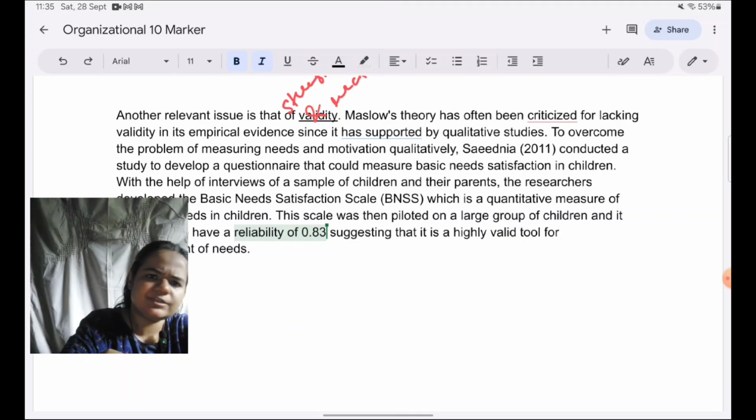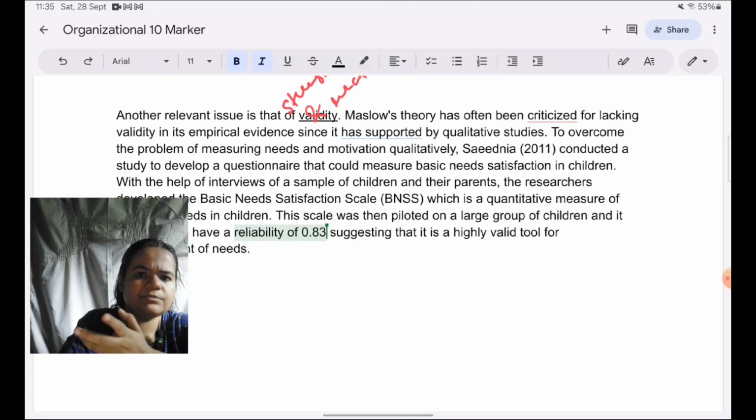No, you can also just say that it has a very high reliability. That's fine. I just remembered the coefficient, so I've written it. At the end of the course as a student, when you learn so many studies and you have to remember a lot of figures, I understand that it can be difficult to write down each figure. So if you remember it well and good, just like me, you can write it down. If you do not, you can just indicate the coefficient is found to be high.